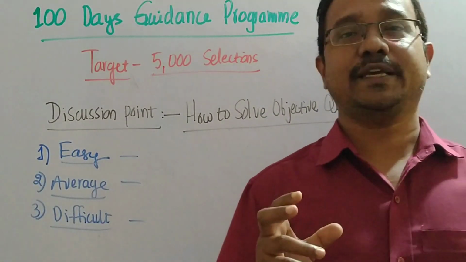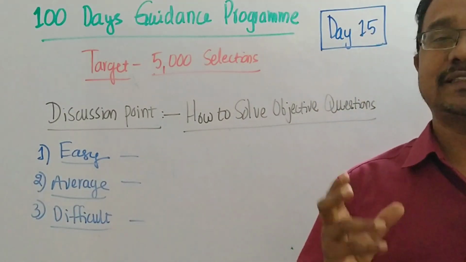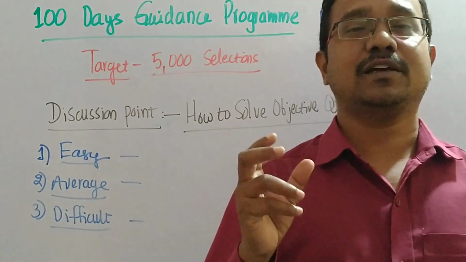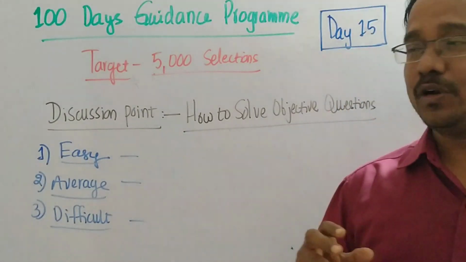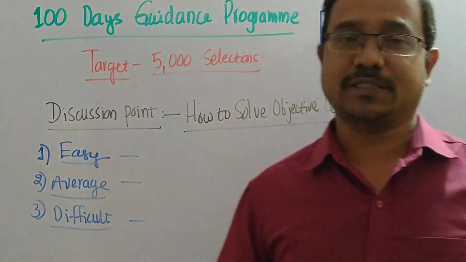Then only you will be able to cope with this competition and get a selection in this 65,000 mega job mela. So today our point is how to solve the objective questions.